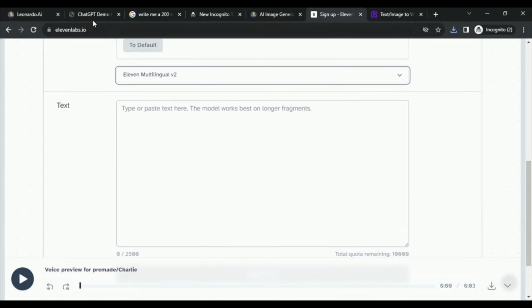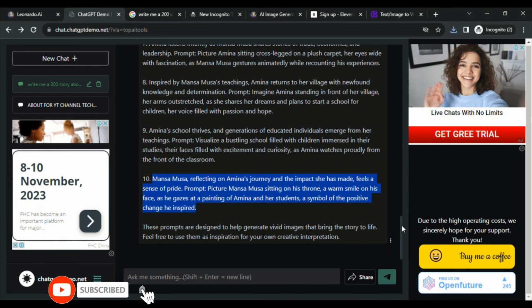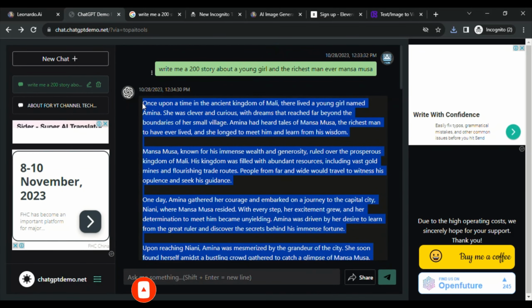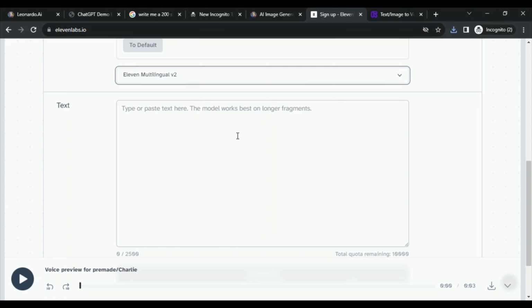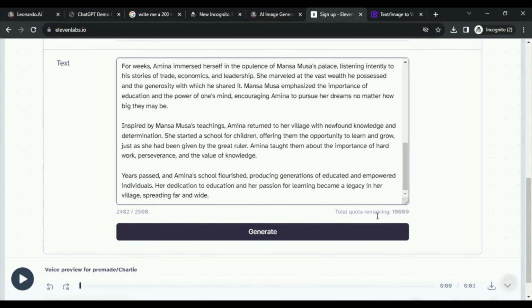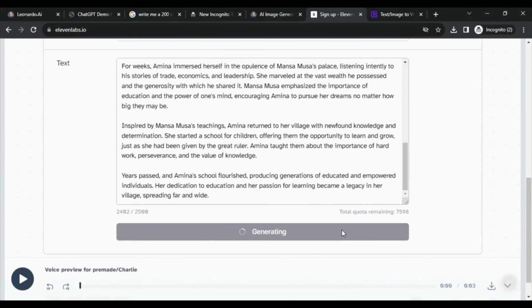Tweak the settings to your taste and choose a voice. Head over to ChatGPT and copy the 200-word story it generated. We will be converting it to voice using 11 Labs. Paste the text you copied and click Generate. In my case, I hit the character limit, so I will do so in 2 parts. Allow it to do its magic. Listen to the voiceover and correct any errors.